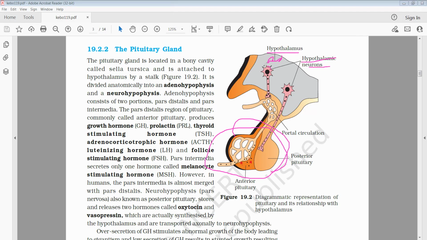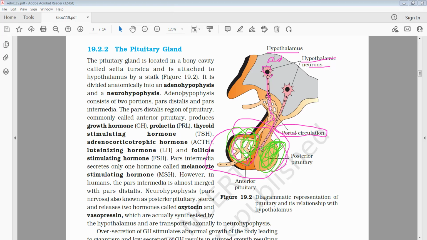The nerve terminals of these neurons attach to the pituitary gland. They are called the portal circulation here, which is carrying the hormones. And when you see the pituitary gland, it has two portions. This is called the anterior pituitary gland, and this is called the posterior pituitary gland.